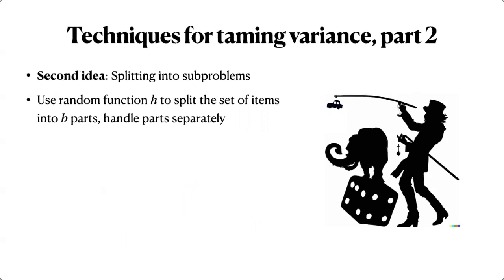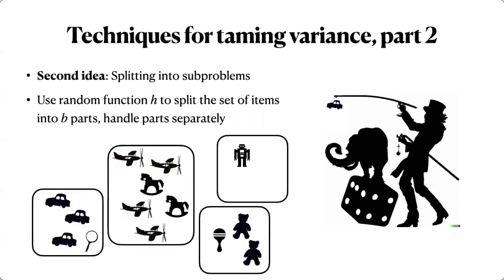We have all these items. Rather than dealing with all of them at once, why don't we split them into some manageable subproblems? This is a very common technique in computer science. So let's say that we split them into B parts, and we want to do this consistently. So every time we see a plane, it has to go into the same part. So we want it to look something like this, right?